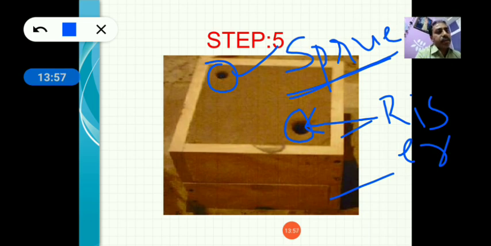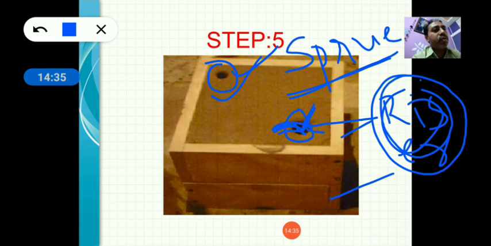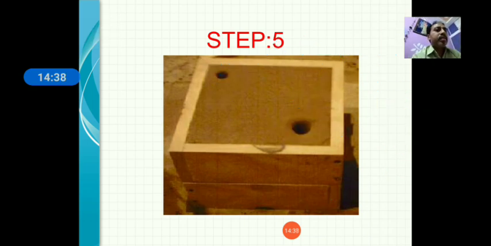Once you pour the molten metal through the sprue, it enters through the sprue and runner, and then the cavity inside the flask is filled, and then the molten metal comes out from the riser. So once you see the molten metal come out from the riser, you can be sure that your cavity is totally filled with molten metal. So you have to stop pouring the molten metal from the sprue. The riser is the place where your molten metal will come out, and once it comes out, at that time you have to stop pouring molten metal.